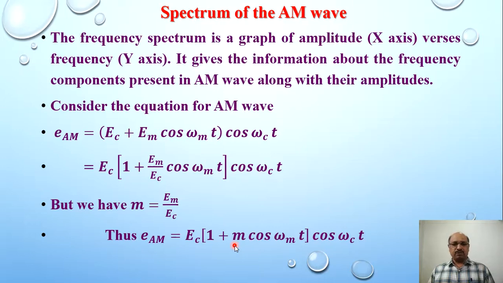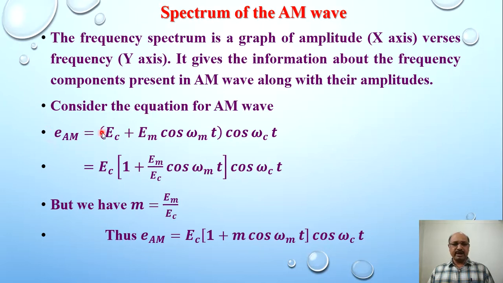The spectrum, or frequency spectrum, of an AM wave is nothing but the graph of amplitude on the x-axis versus frequency on the y-axis. It gives information about the frequency components present in the AM wave along with their amplitudes. Now consider the equation of the AM wave that was derived in the previous lecture.